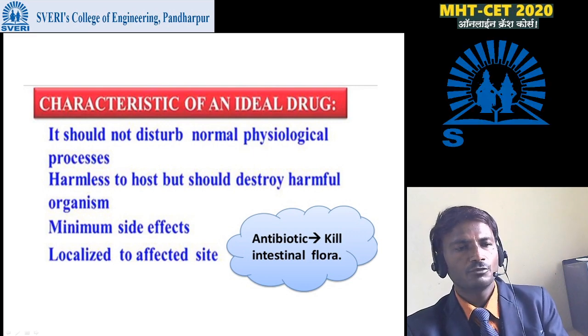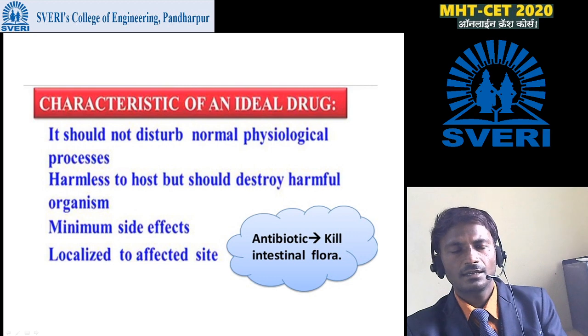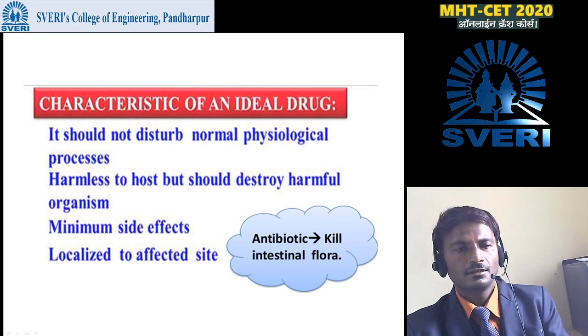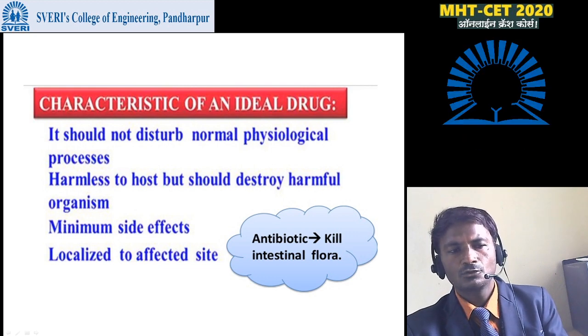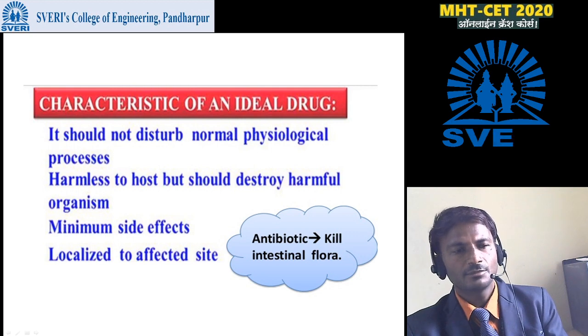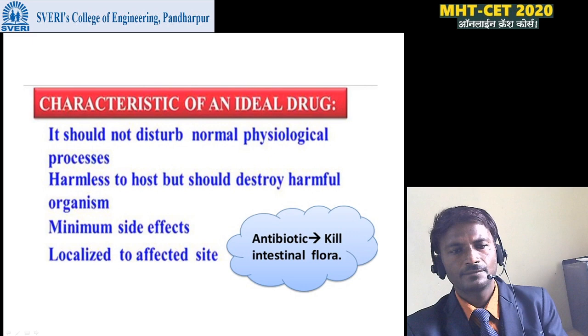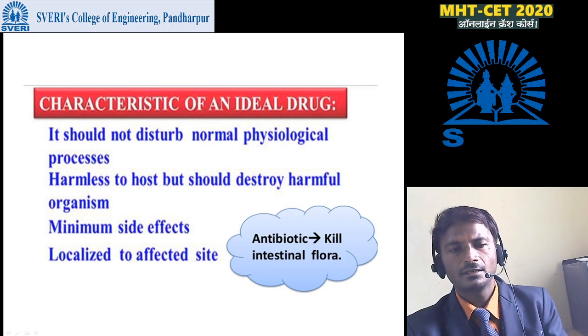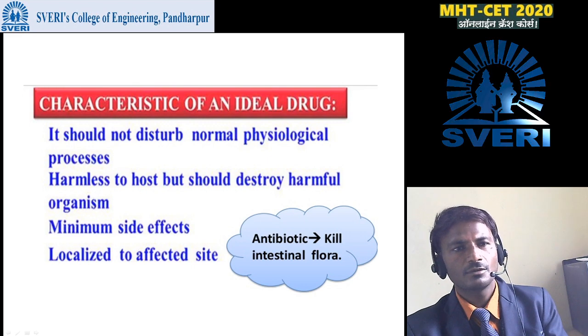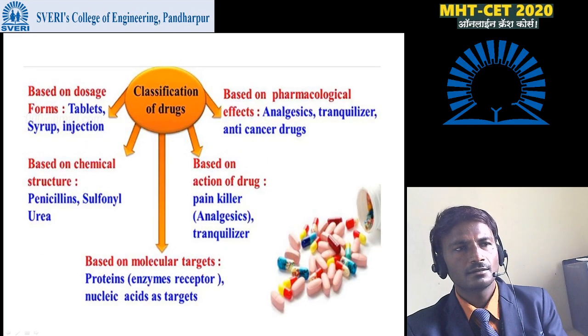It should have minimum side effects and be localized to the affected site. That means it should localize at a particular site. Antibiotics, for example, kill the intestinal flora. These are some common characteristics of an ideal drug.